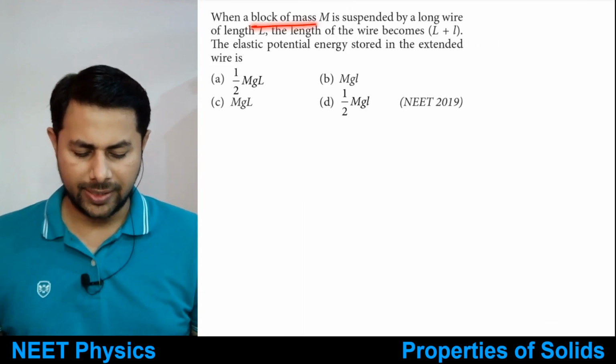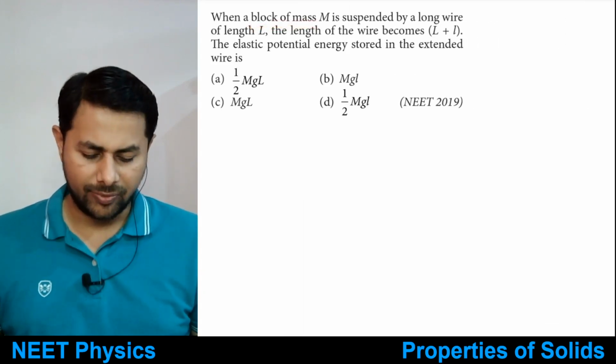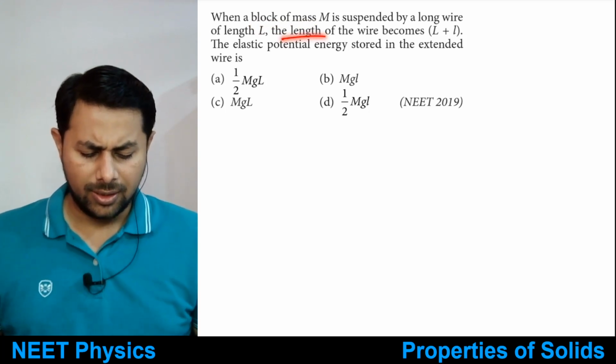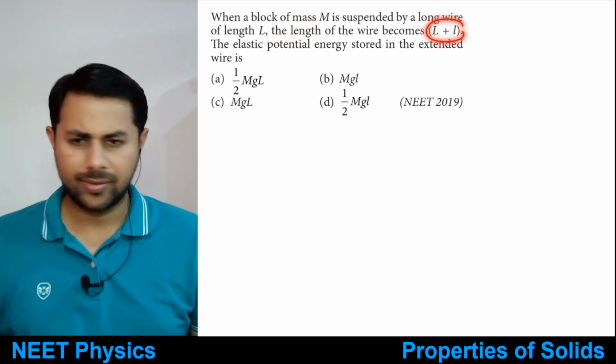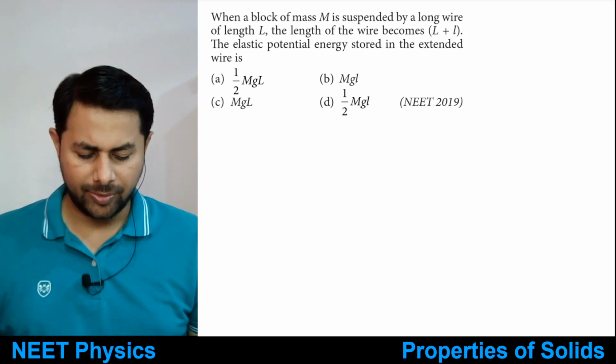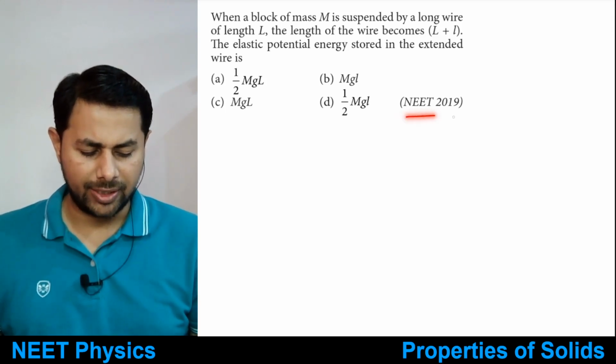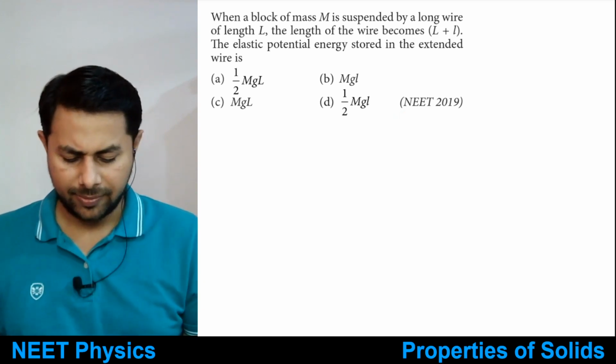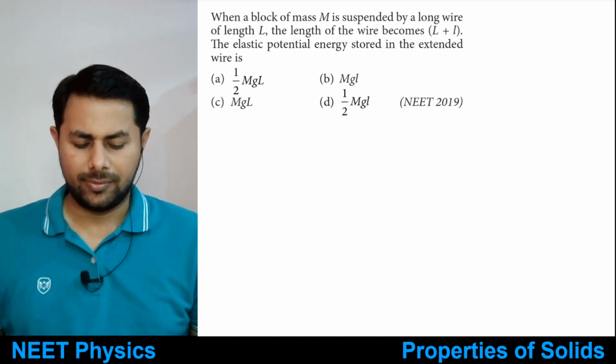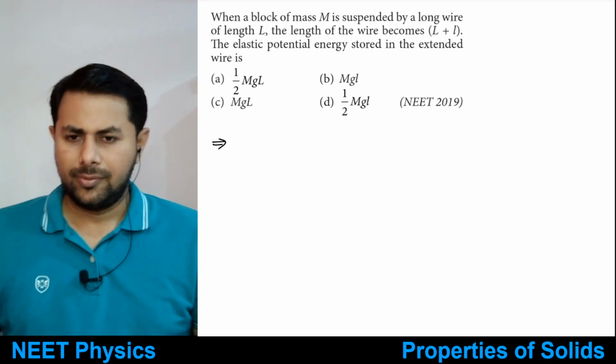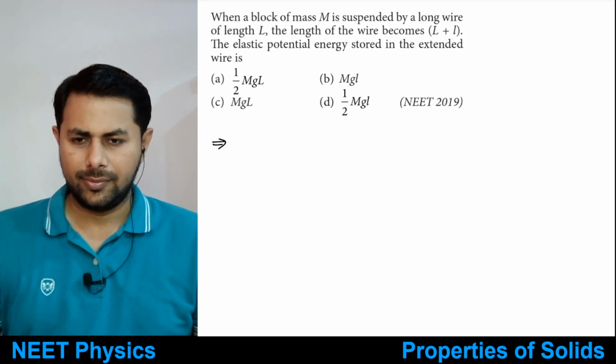When the block of mass m is suspended by a long wire of length L, the length of the wire becomes L plus small l. The elastic potential energy stored in the extended wire is. This is from NEET 2019. Tell me the answer. Elastic potential energy.